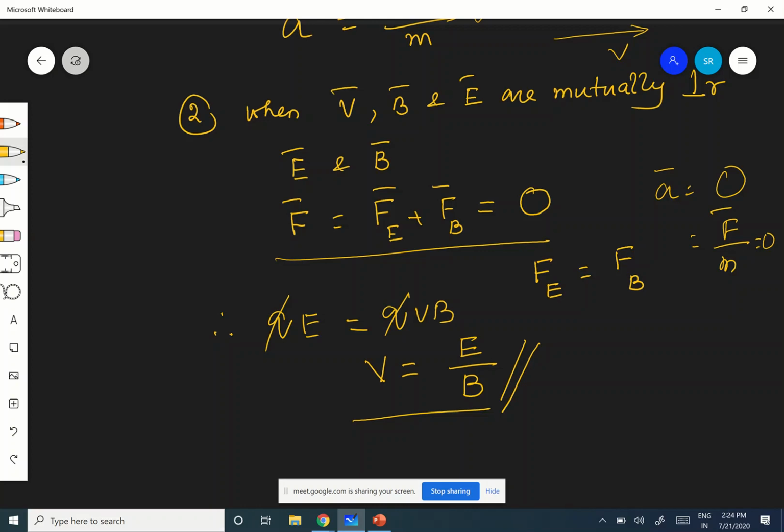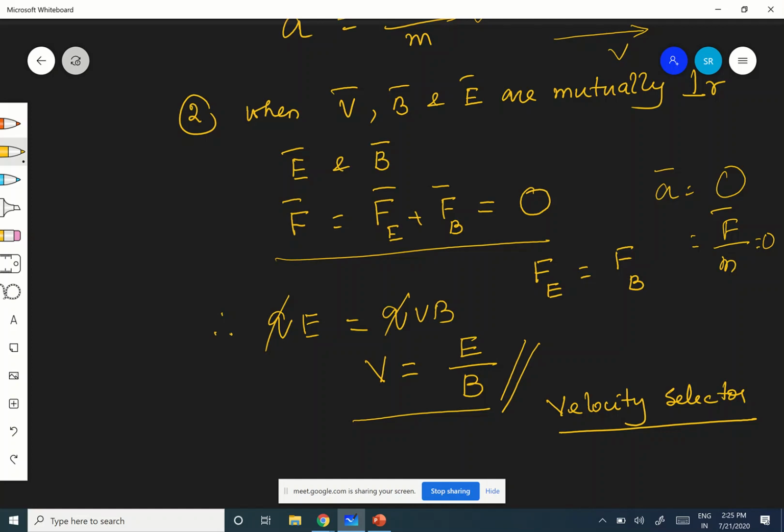This concept is used in a device called a velocity selector.